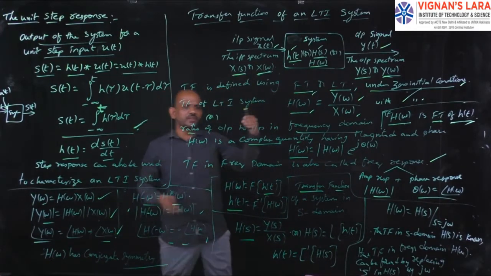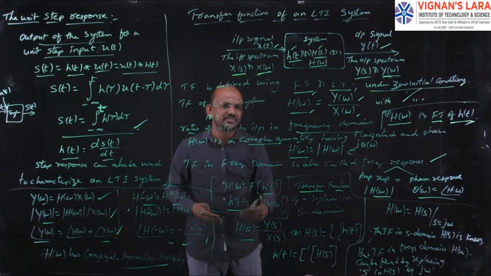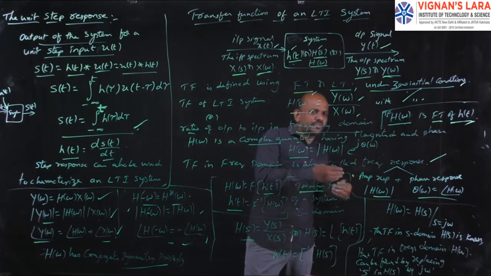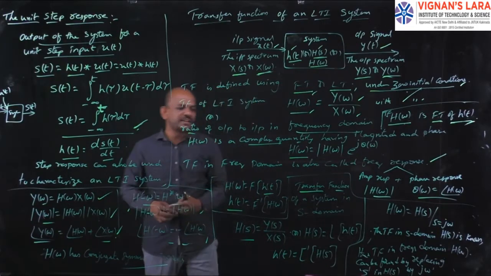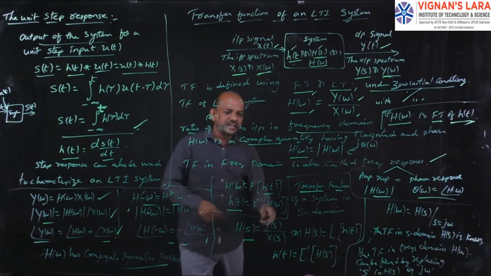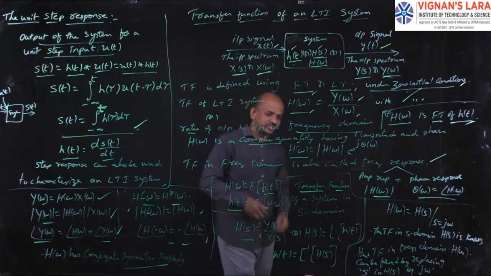Output signal is y of t. For that I have to find out the Laplace transform, that is Y of s. Input signal is x of t. For that I have to find out the Laplace transform, that is X of s. The ratio of Laplace transform of the output signal to the Laplace transform of the input signal will give the transfer function of the system in S domain.